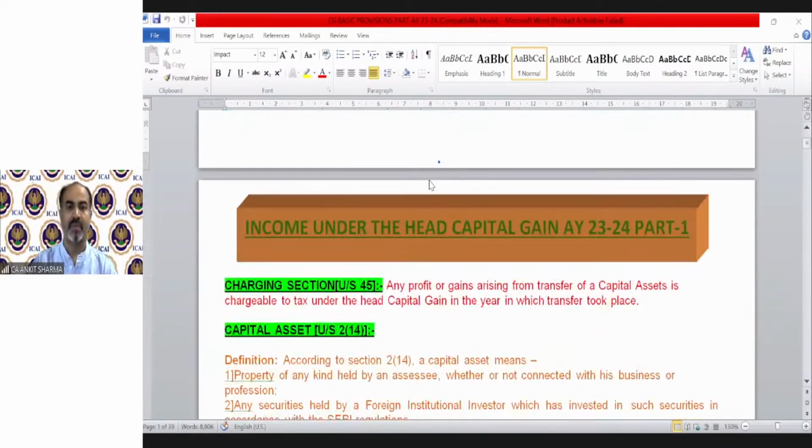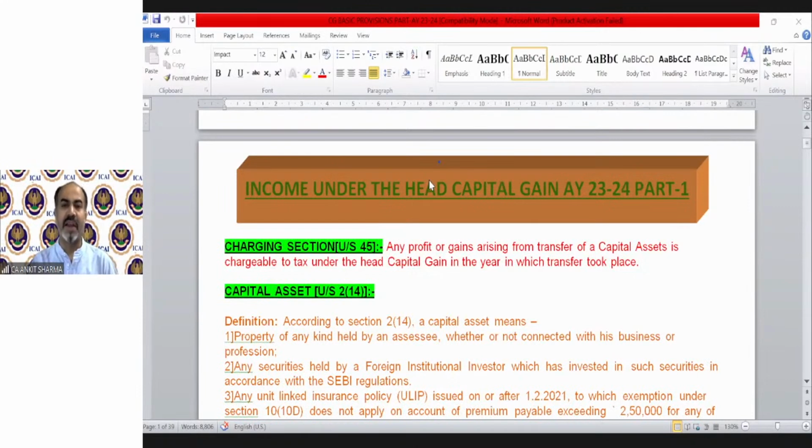Okay. So, income under the head capital gain. These are provisions based on the study material provided by the institute, which is beautifully drafted. Part 1 and part 2: we are discussing part 1, the provisions. In part 2, we will be discussing the exemption concept of capital gain.